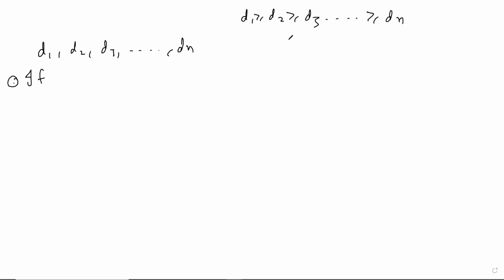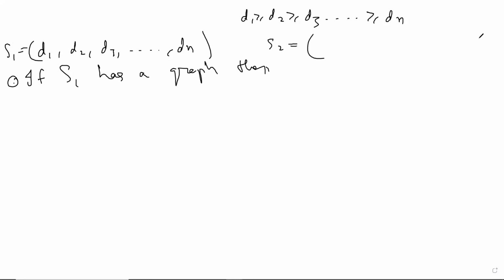Right, so we have to assume that it is a degree sequence. So we have this degree sequence. Now, let's again call this S1. If S1 has a graph, then S2. Now, what would S2 be? Can anybody tell me what S2 should be in this situation? What should I call it?